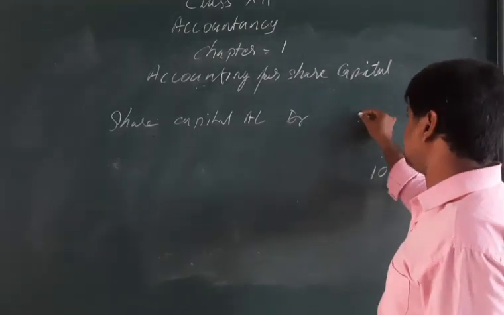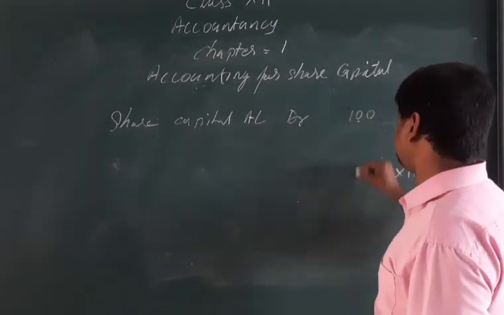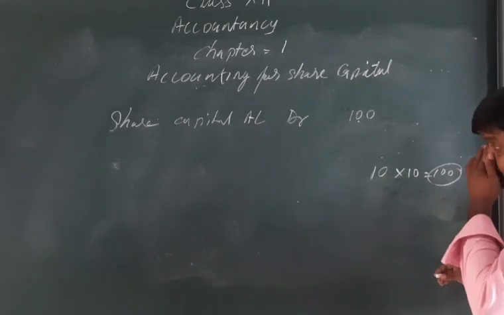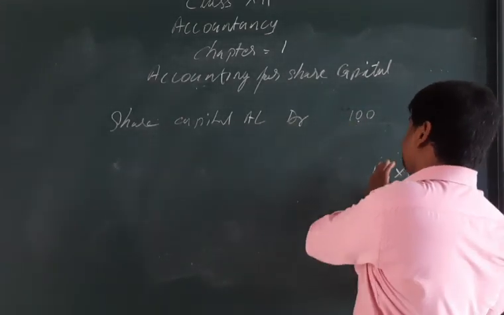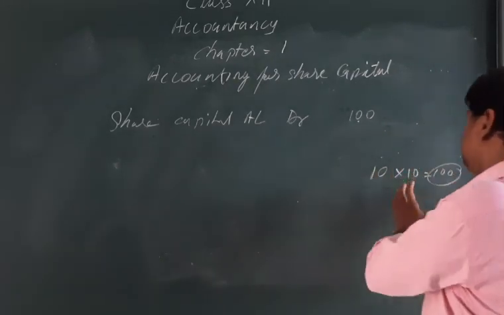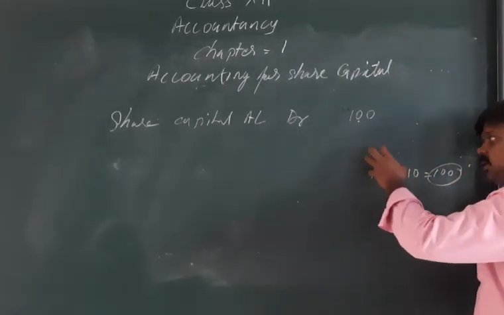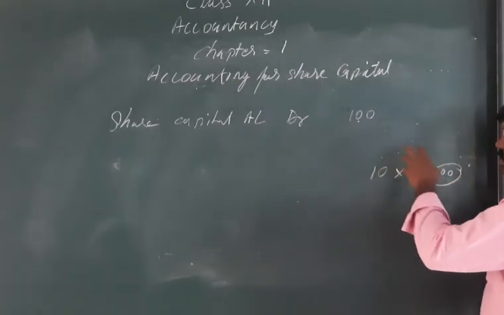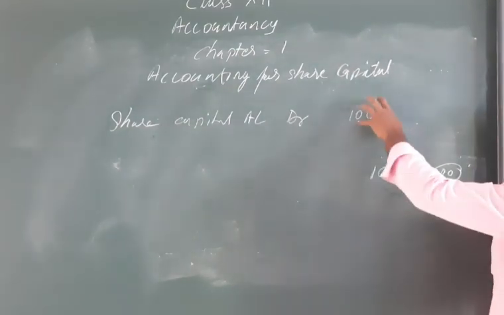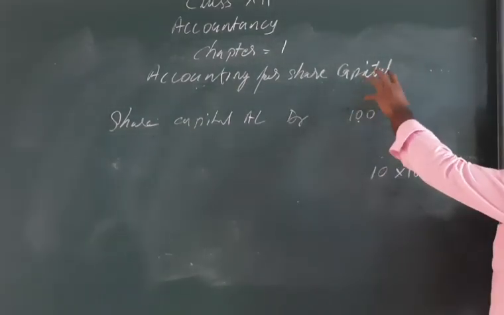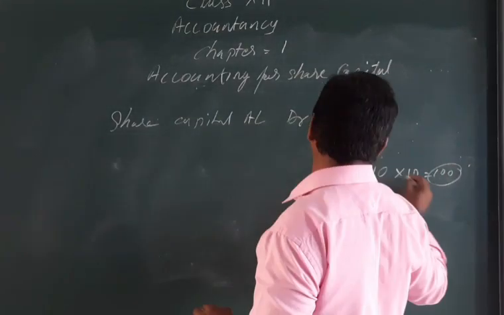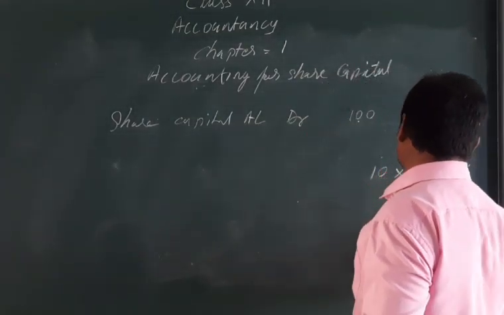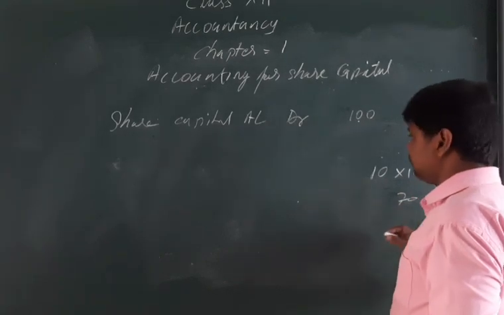So here the amount comes as 100 rupees. The company called up the 100 rupees itself. He was holding 10 shares of 10 rupees, total 100 rupees. The company called the complete amount, and he paid up to 70 rupees, 30 rupees is pending.